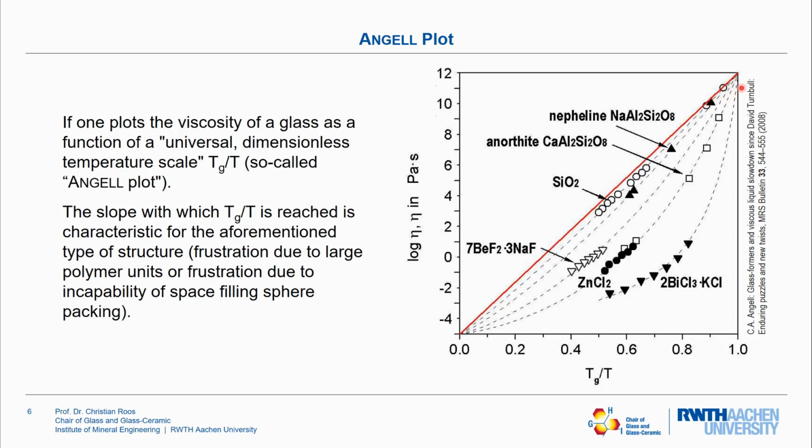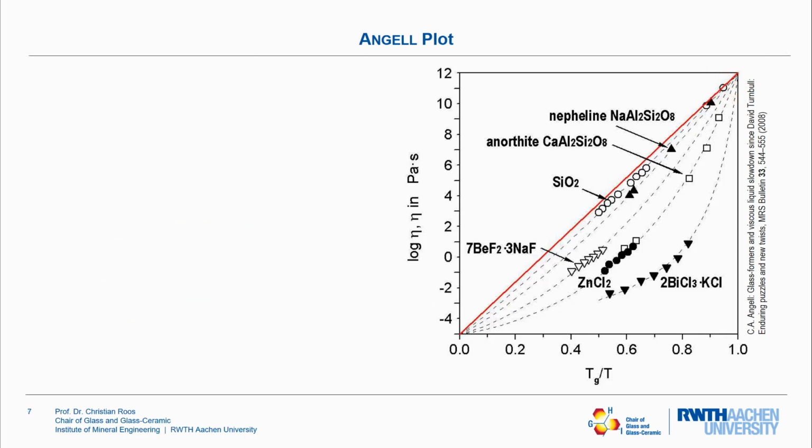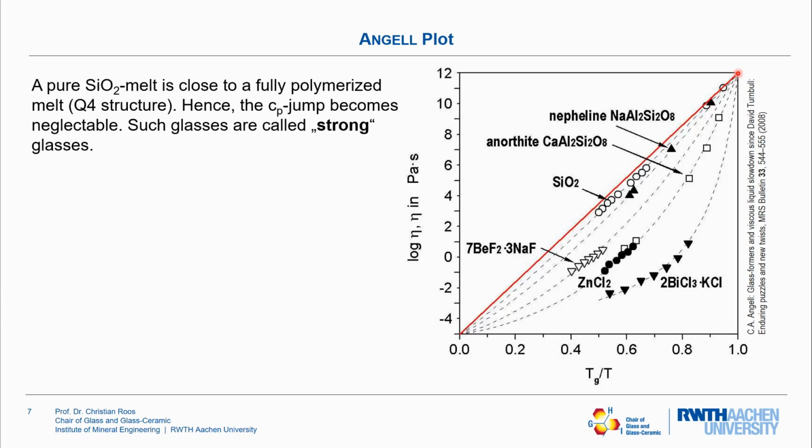So the slope with which the viscosity curve here reaches the value 1 in the Angell plot. If we consider a fully polymerized melt, for instance a pure SiO2 melt with a Q4 structure, as mentioned earlier, the CP jump from the melt to the glass becomes negligible. Such glasses are called strong glasses, as you can see here by this curve.